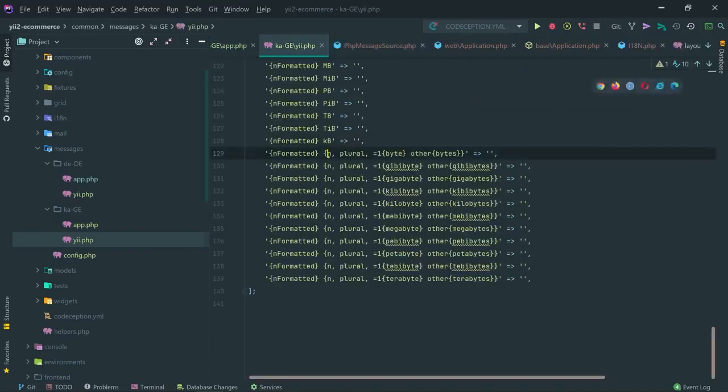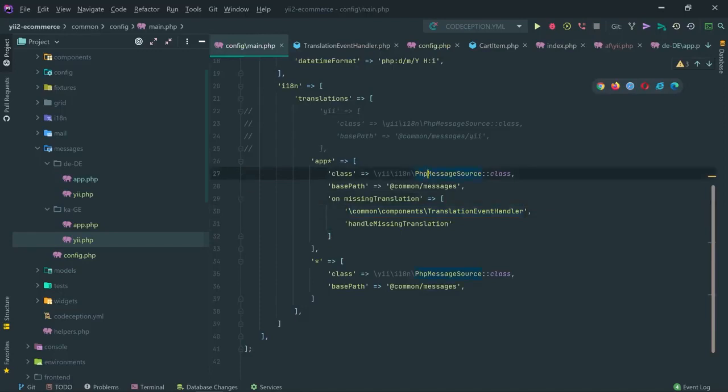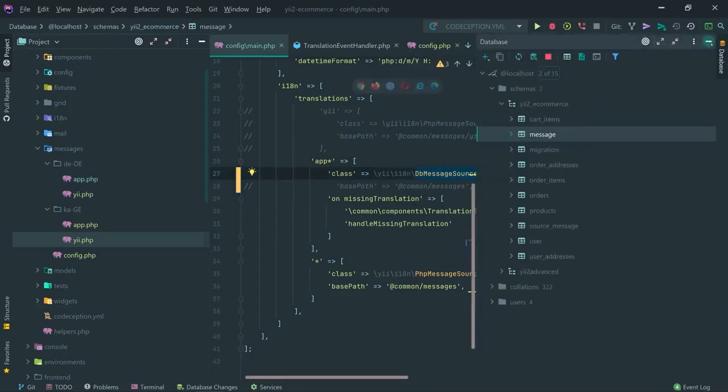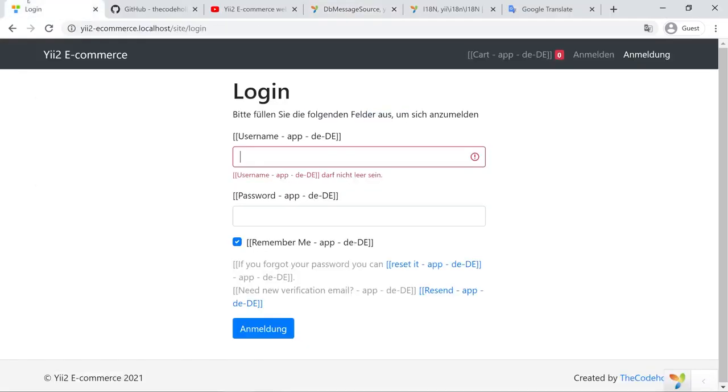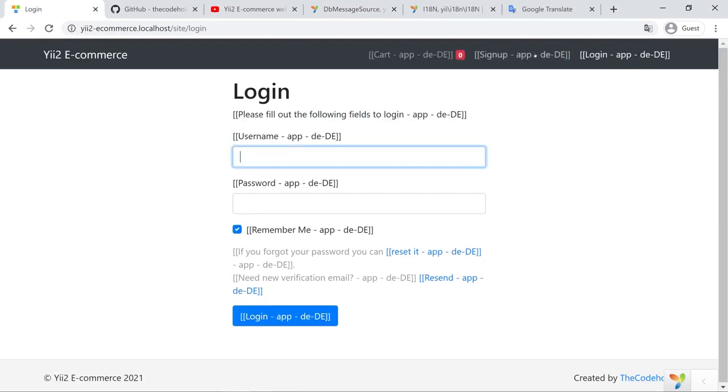Okay, now we need to go in the config file and change the PHP message source into DB message source. We don't need to specify this base path in this case. It's going to use the two tables we just created to make the messages translatable. And we know that we translated login and sign up, which are translated right here. But if I reload the page, they are not translated because now translations are searched for in the database.